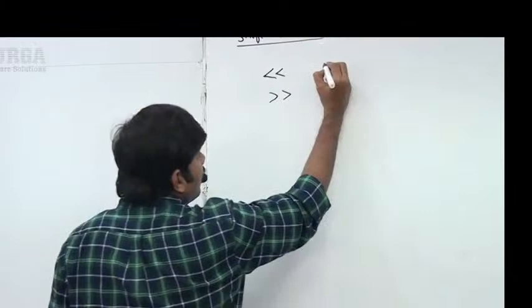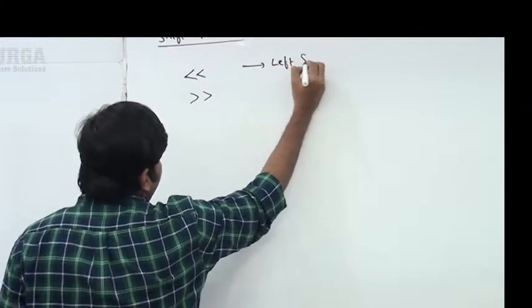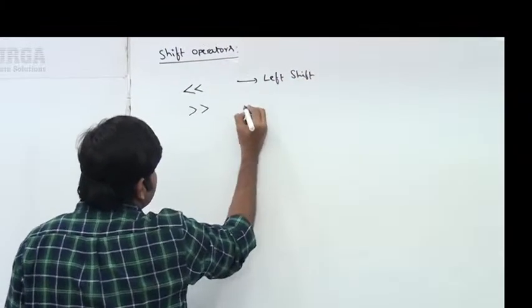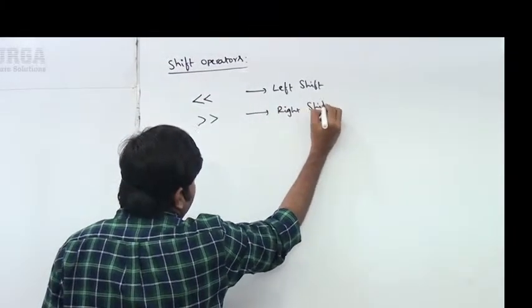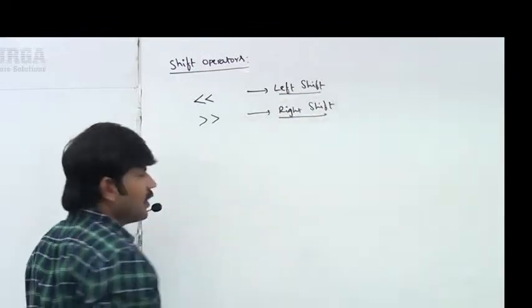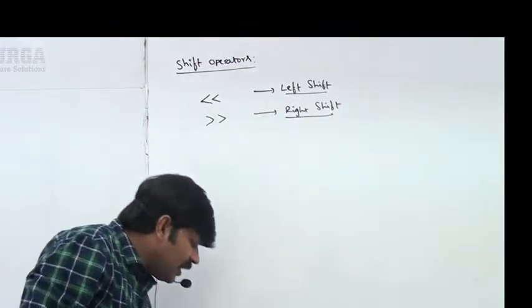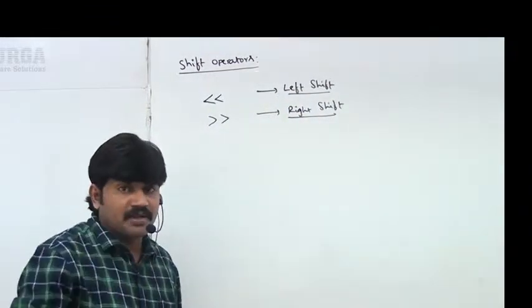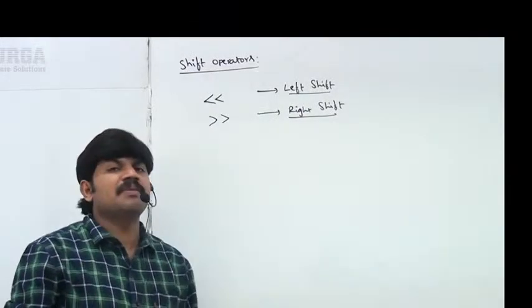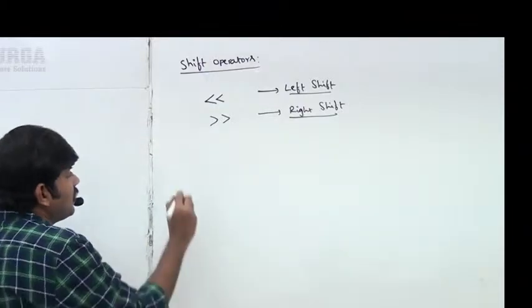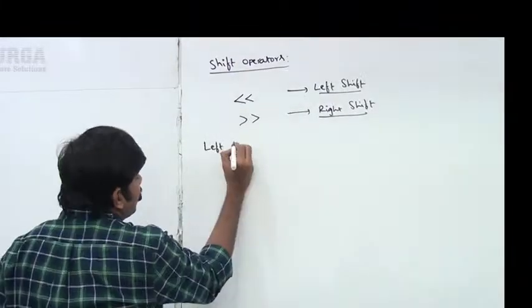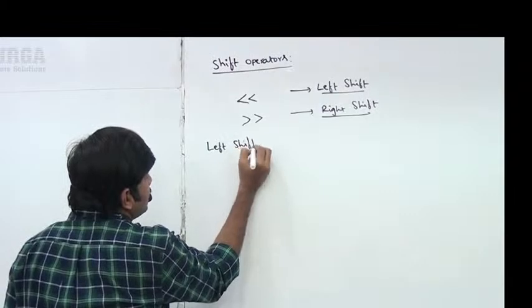So what is the first one? Left shift operator. Second one, right shift operator. Observe carefully, left shift and right shift. What is the behavior of these operators? Very simple, same as bitwise operator behavior only. Let me talk first about the left shift operator. I want to give a small example.